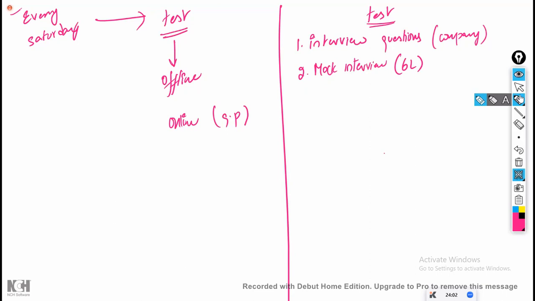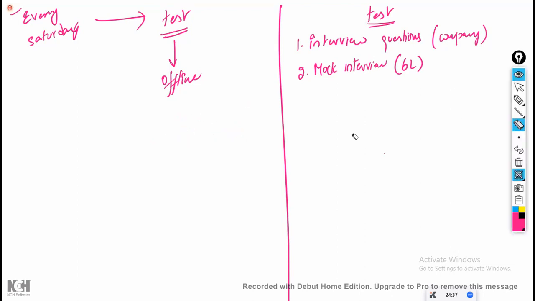My trainer has done it that way, so you also have to do it this way. Don't say otherwise. So I'm going to conduct the test every weekend. For online students, after the exam, I'm going to upload the same question paper in Google Drive. If you sincerely want to prepare, you write that exam, and anyway you know the answers, so you can correct yourself and check how many marks you got. That is the only thing we can do with the online students.